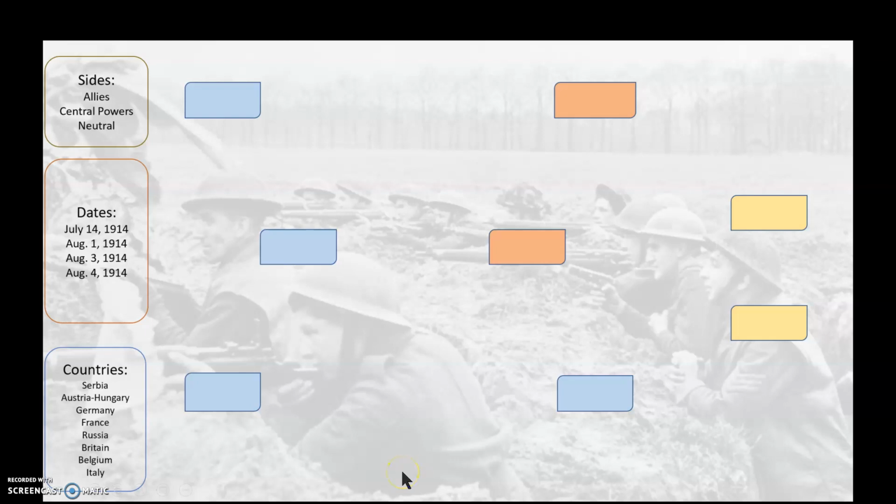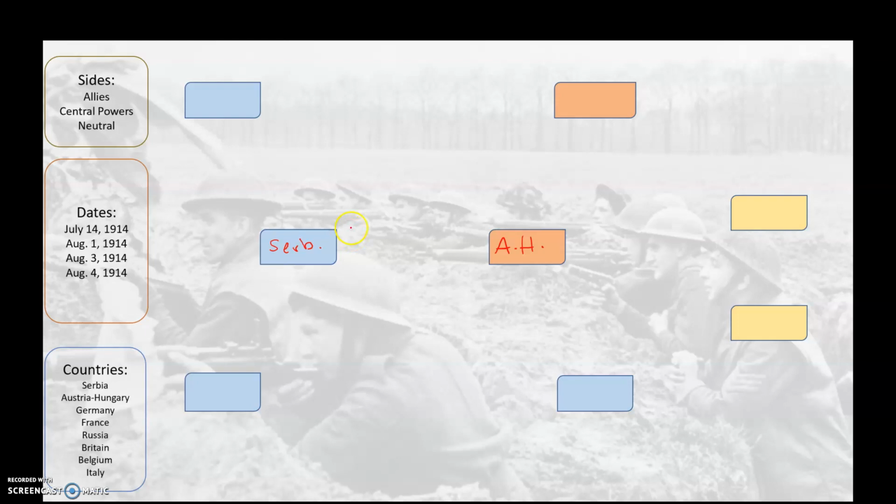All right, so we're here with part 3, and we're going to go over the chart that helps explain a little bit and gives you a good model of how World War I started. So let's label some countries. We're going to start with Serbia and then Austria-Hungary, okay? I'll just do those, and you can write out the full word if you want on your chart.